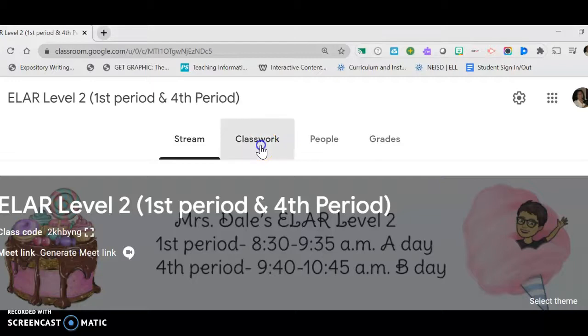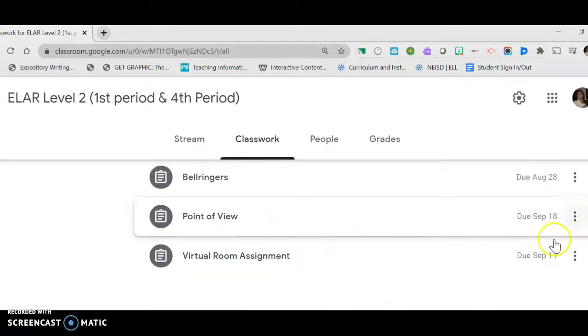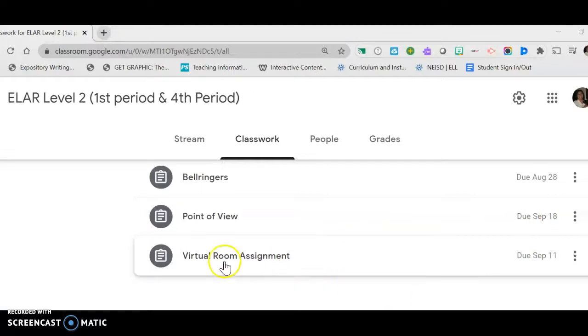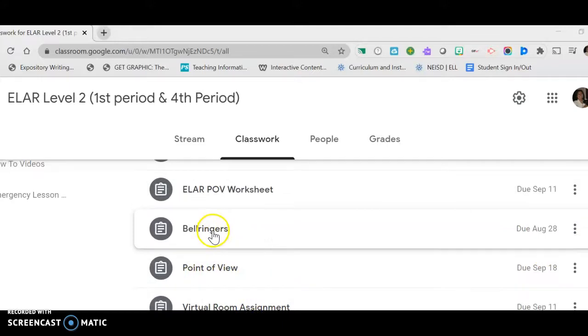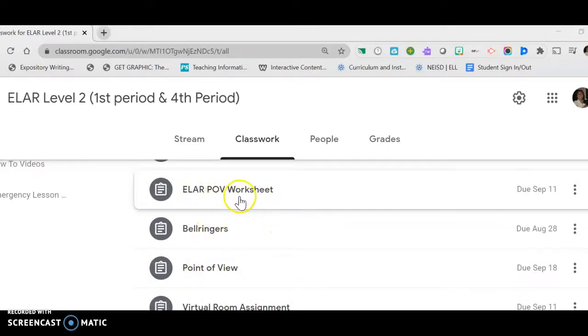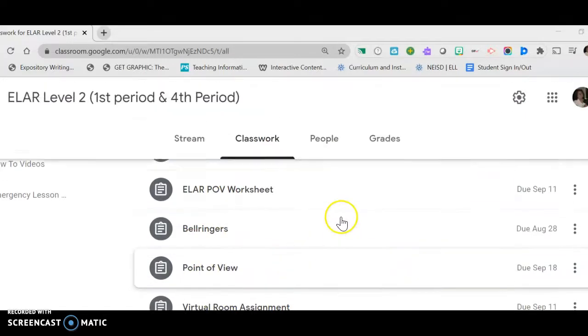Okay, so I'm going to give you about 5 or 6 minutes to read your book in the Sora app, and then we're going to continue. Okay, so today I'm going to start grading the next group of classwork. So there are some people that have not turned in virtual room, point of view, bell ringers, or ELAR point of view worksheet. So I'm going to check those today and I'm going to start entering them.